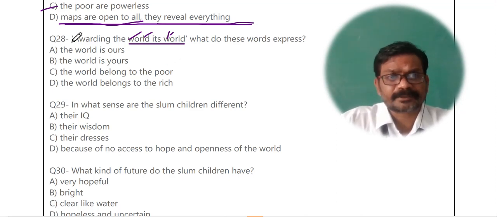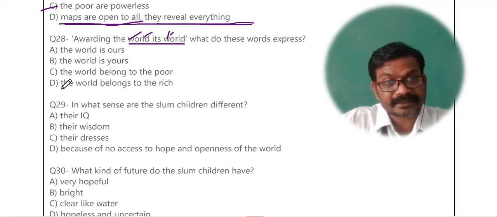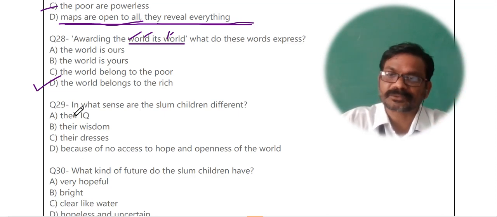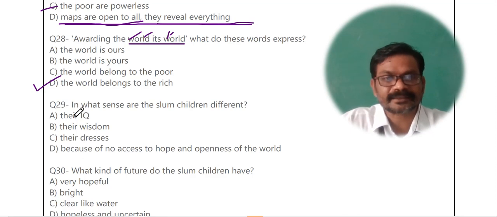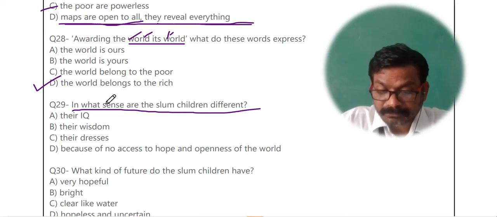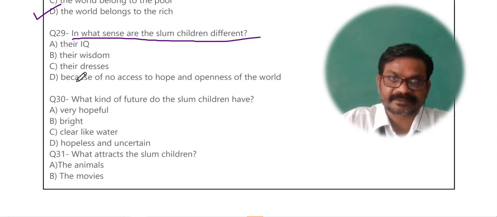यहाँ पे हमारा क्वेश्चन फिगर ऑफ स्पीच पे नहीं है बल्कि किस पे है? Awarding the world its world. What do these expression, these words express? And the right answer is the world belongs to the rich people. Awarding the world its world. दुनिया को ही दुनिया मिल रही है और उनके पास तो कोई दुनिया ही नहीं है. In what sense are the slum children different? स्लम जो चिल्ड्रन हैं वो किस सेंस में डिफरेंट है? आप उन्हें डिफरेंट कैसे कह सकते हैं?